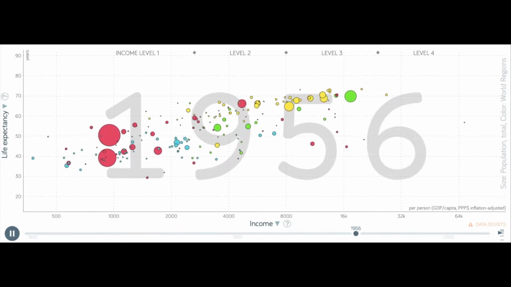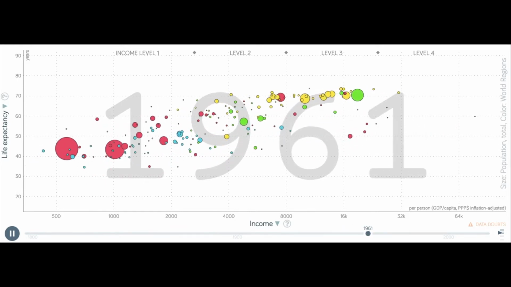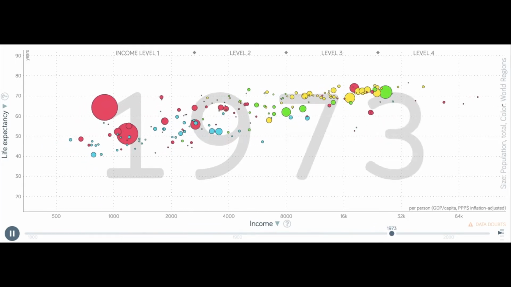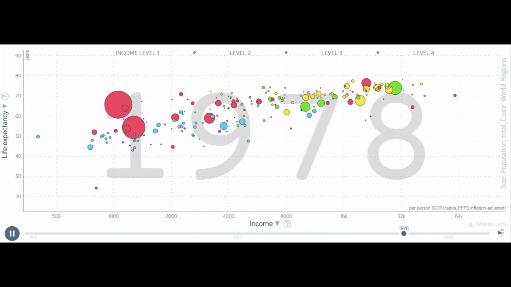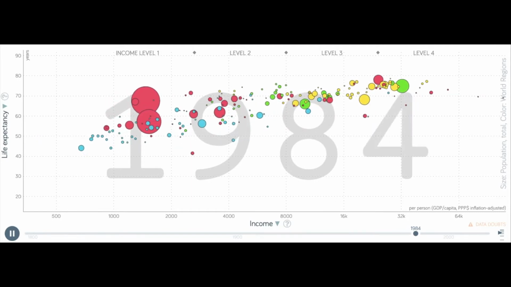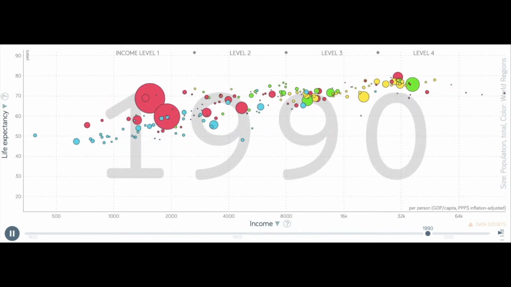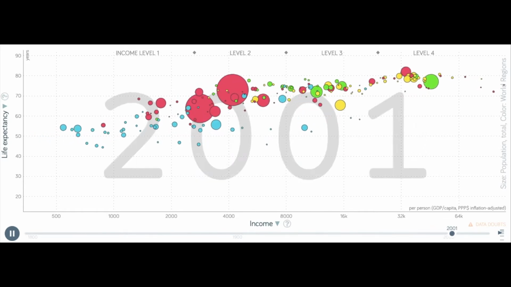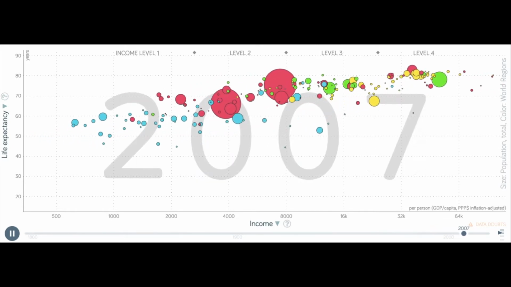You can see this happen as we get into the 1900s from the 1800s. As countries start to increase, they are also moving rightwards. So their life expectancy is increasing because they have greater income and more access to healthcare through that income.